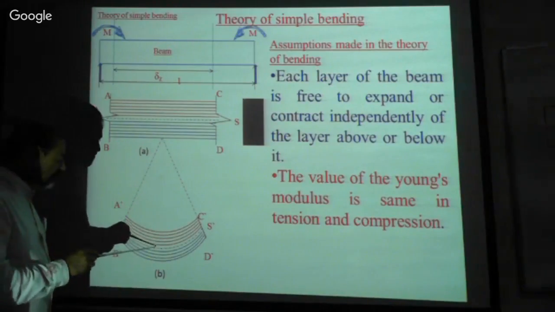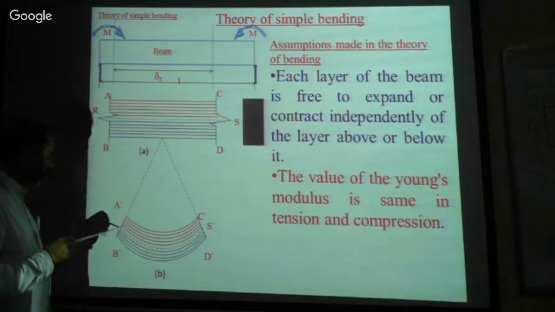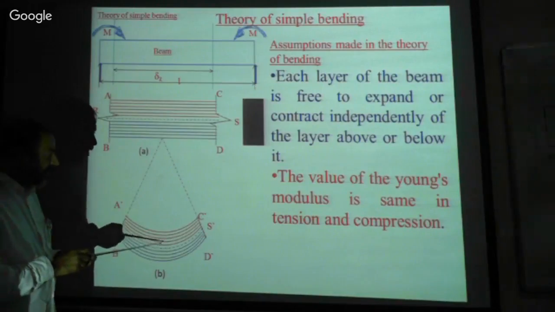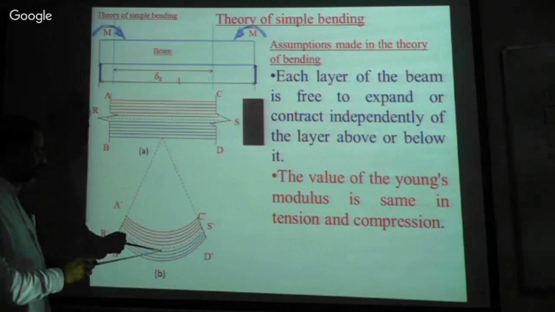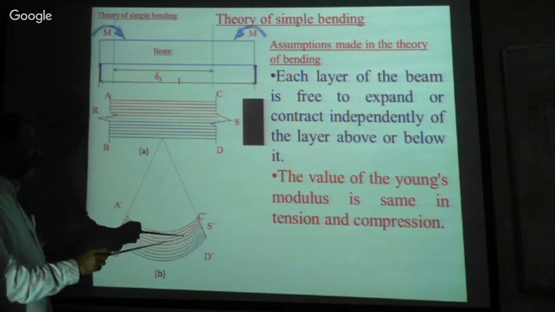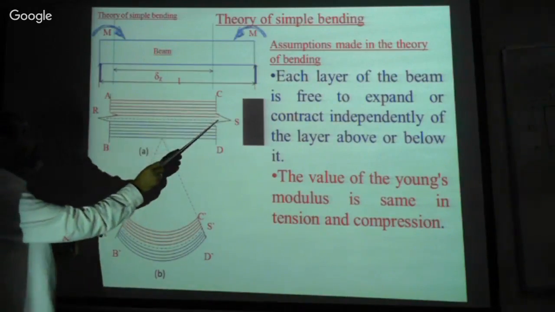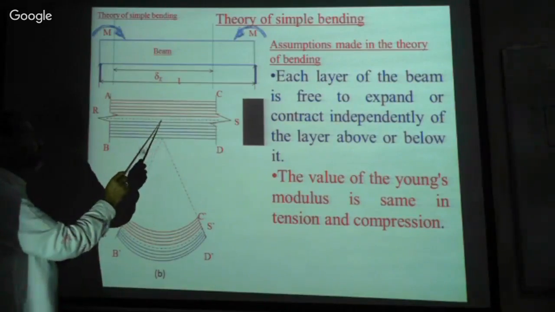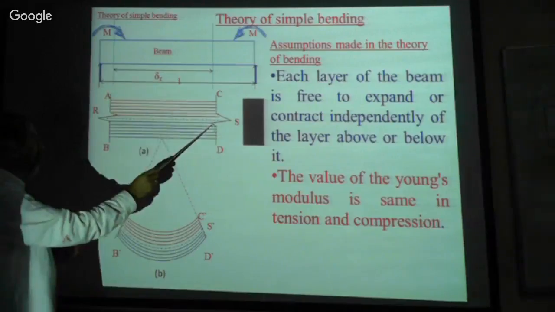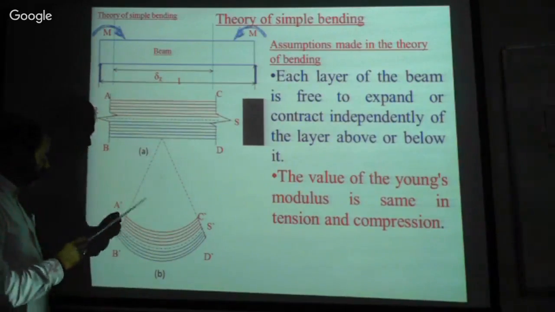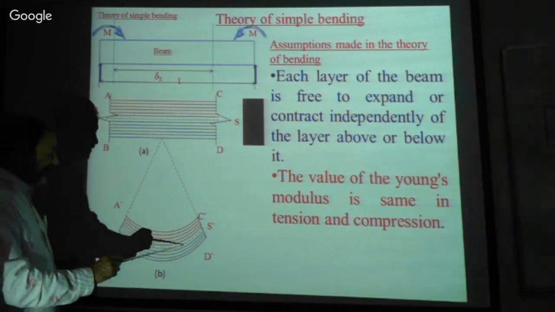Therefore, there is no stress induced in this layer, isn't it? Now if you come down a little below, here this layer is expanded. That is, this is the length of the layer below this R S. Now this layer is this length. When the load is applied, this is expanded, isn't it?